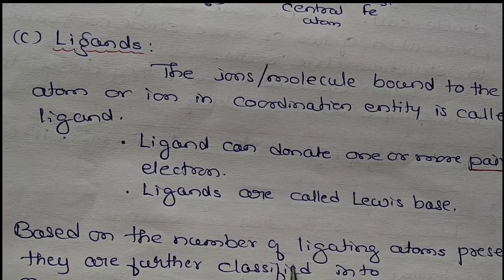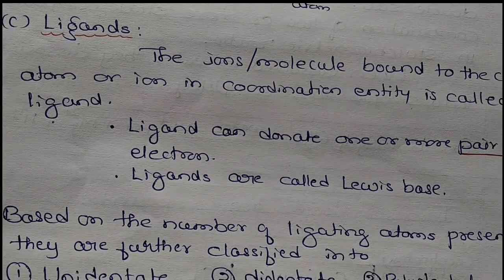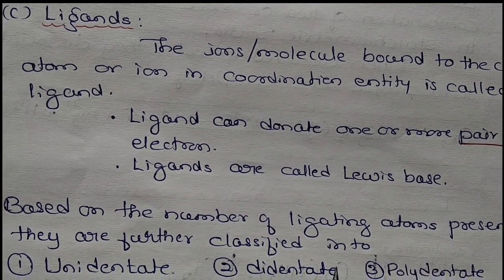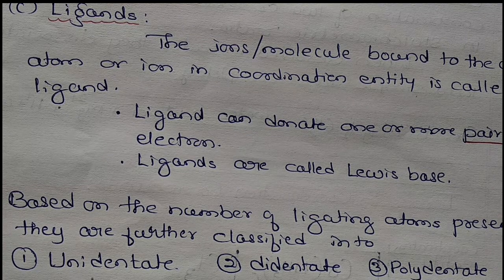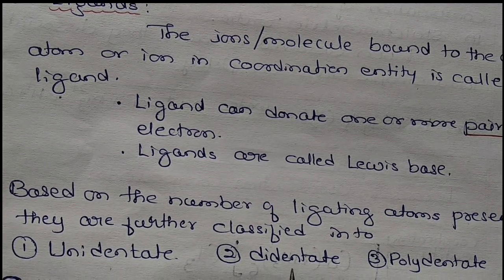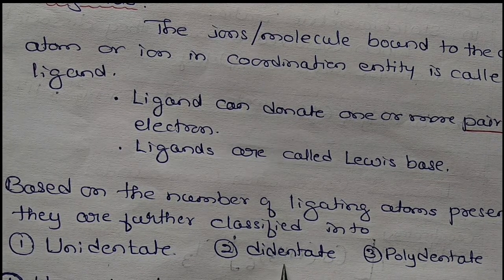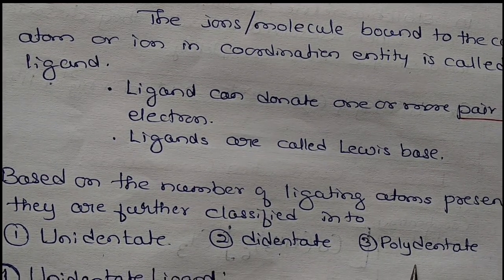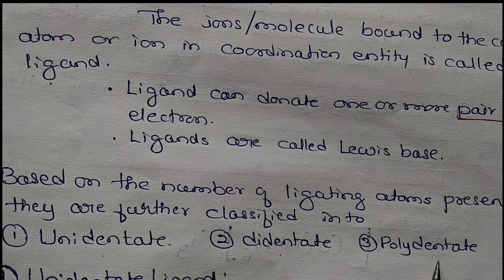Based on the number of ligating atoms present, they are further classified into unidentate, where only one atom is a donor atom, didentate, where two donor atoms are there, and polydentate, meaning more than two donor atoms.